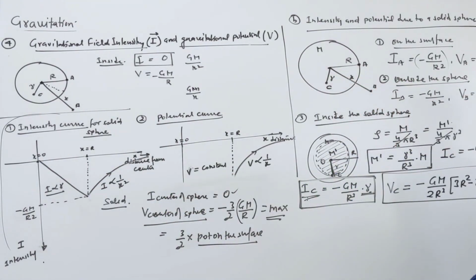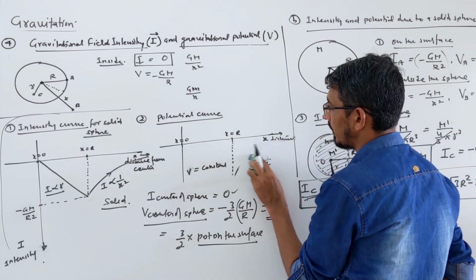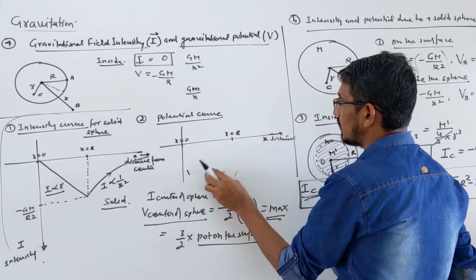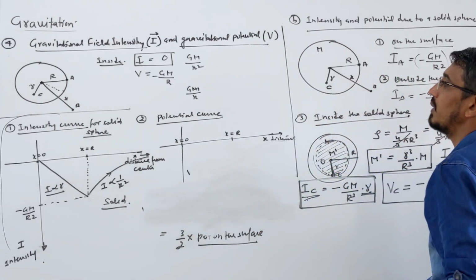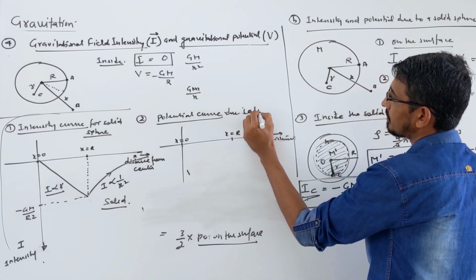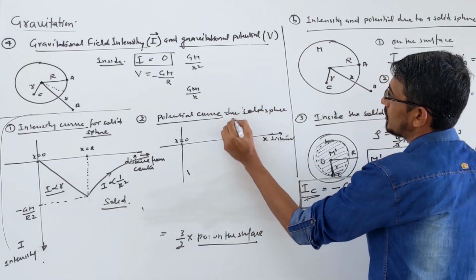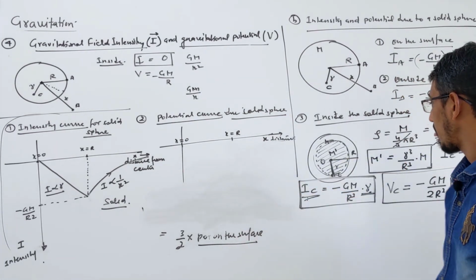And let's draw the potential curve. How will the potential curve look? So here I am drawing again. Let me rub these parts. Please write again here: this is the potential due to a solid sphere. How does it look? Watch carefully.